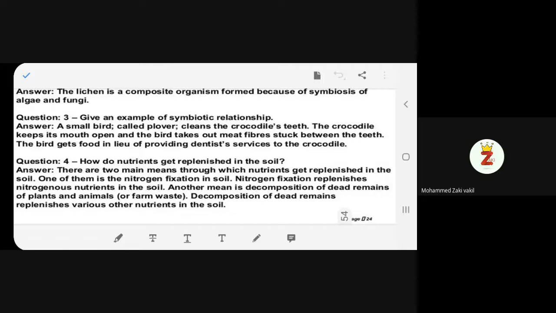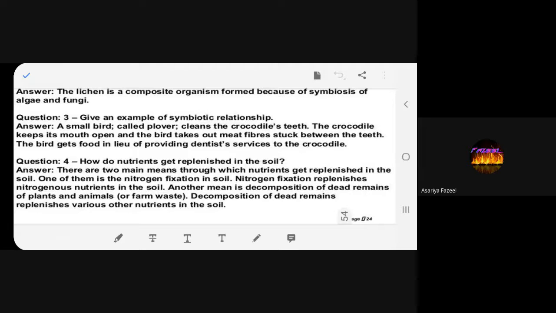Another way is that the dead remains of plants and animals, or excreta, or the cow dung, decomposes and mixes with the soil and adds all the nutrients back to the soil, isn't it? Yes, ma'am.